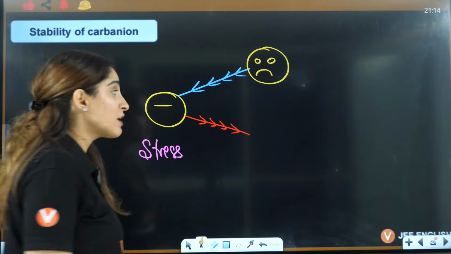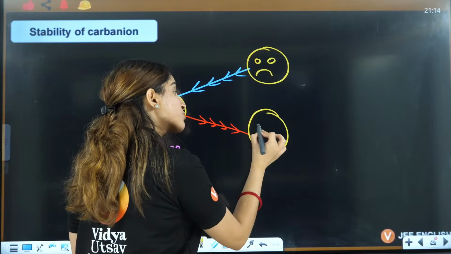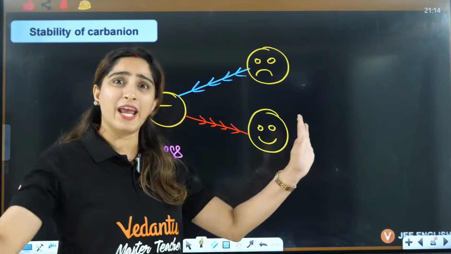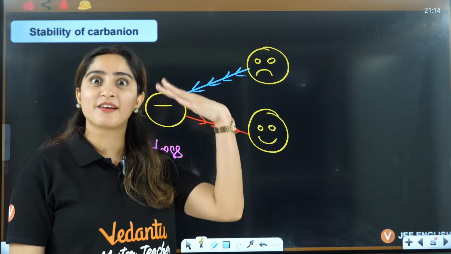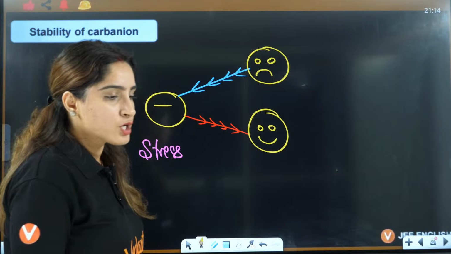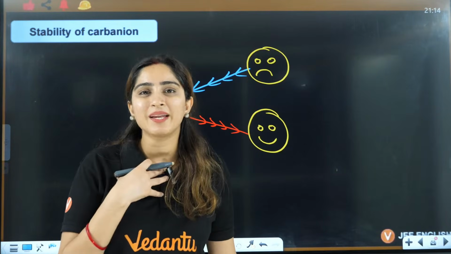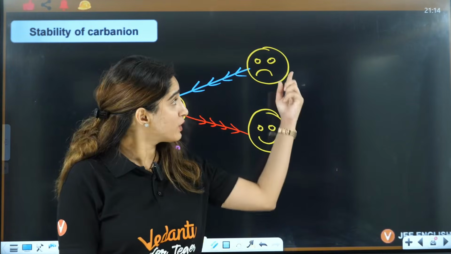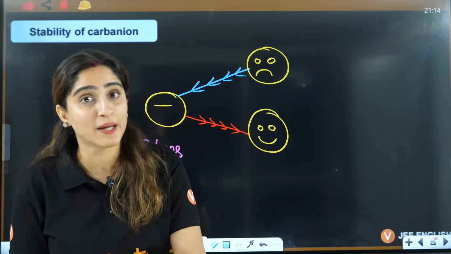When someone is taking away stress from you, like when you are talking to your best friend about this and that, you are very happy. Your brain is relaxing, you are in a stable mode. So what exactly happens? A carbanion is not interested in taking the electron, it is already electron rich. So when you give electron to a carbanion, it is unstable.